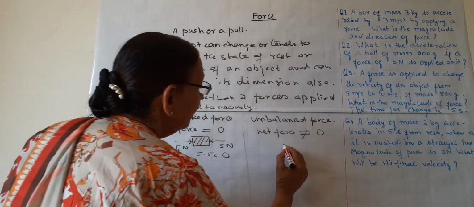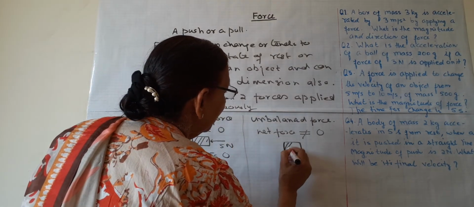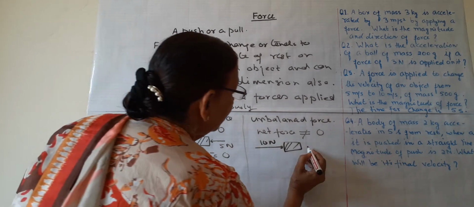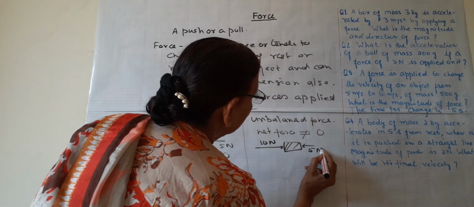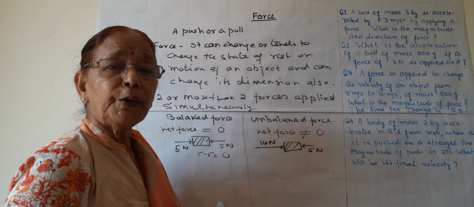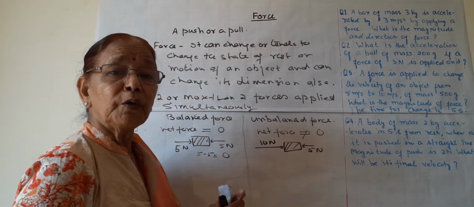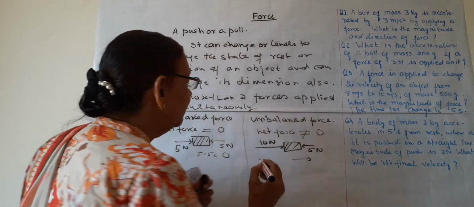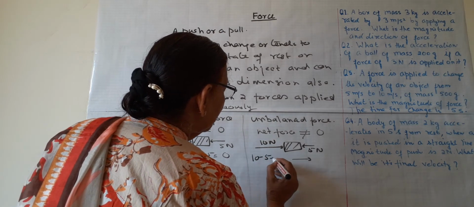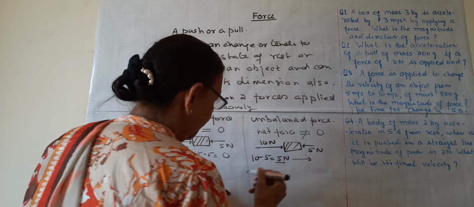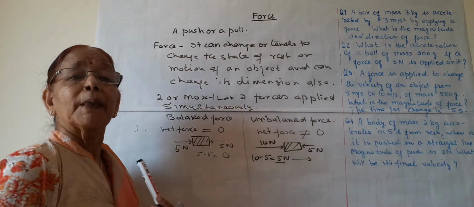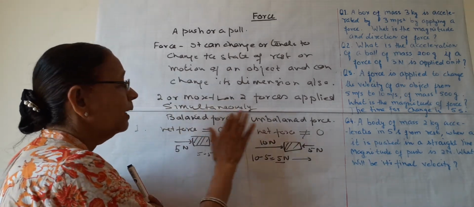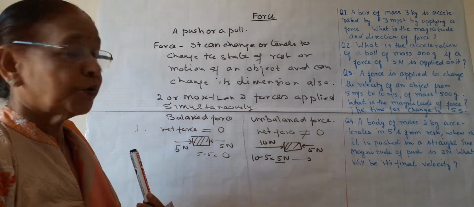Now we will see the same box where from this side 10 Newton force is applied and from this side 5 Newton force is applied. What do you think? Will the box move or not? Yes, it will move in the direction where more force is there, as the net force is 10 minus 5, which is equal to 5 Newton. So the box will move in the direction of the greater force. So this is balanced and unbalanced force.